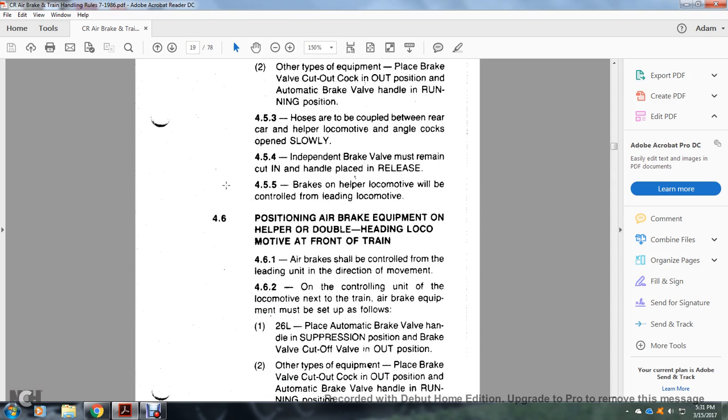4.6. Position the air brake equipment on a helper or double heading locomotive in the front of the train. Air brakes shall be controlled from the leading unit in the direction of movement. On the controlling unit of the locomotive next to the train, the air brake equipment must be set up as follows. 26L.